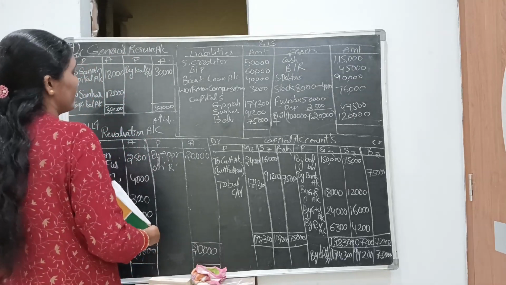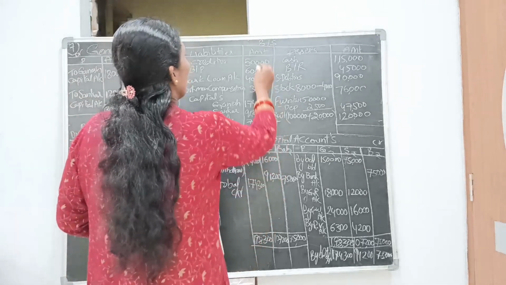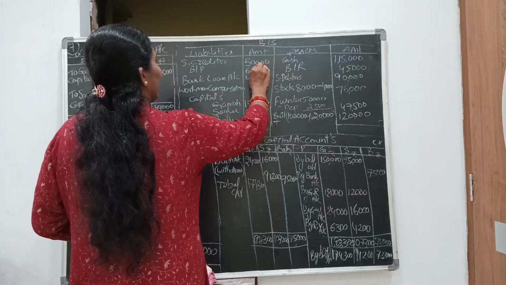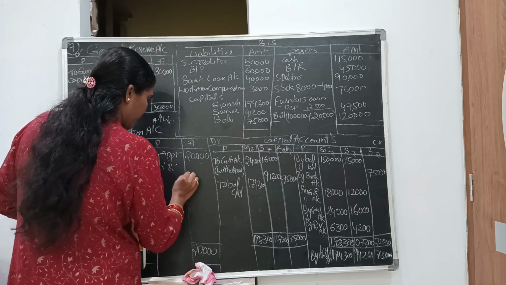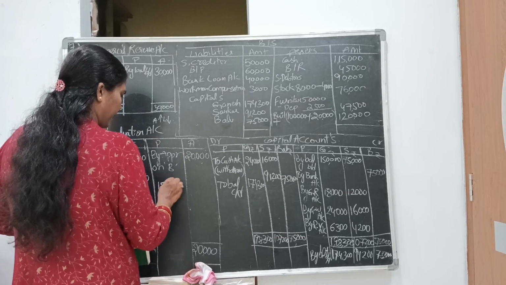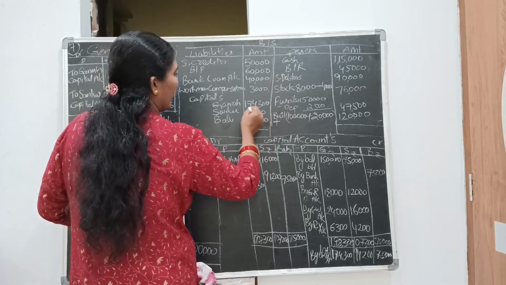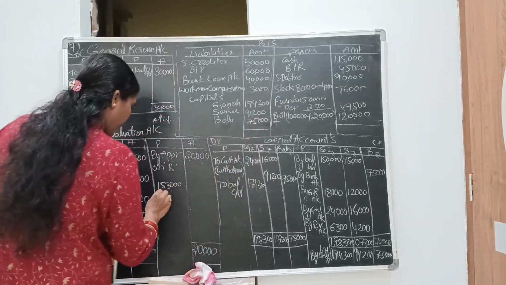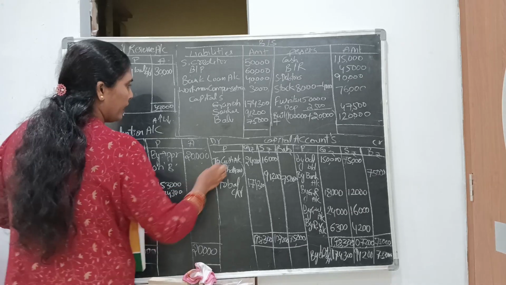I don't have space, so I'm going to add here: 50,000, 60, 110, 1 lakh 50,000, 1 lakh 53,000. So 1 lakh 53,000, these four, and 1 lakh 74,300.